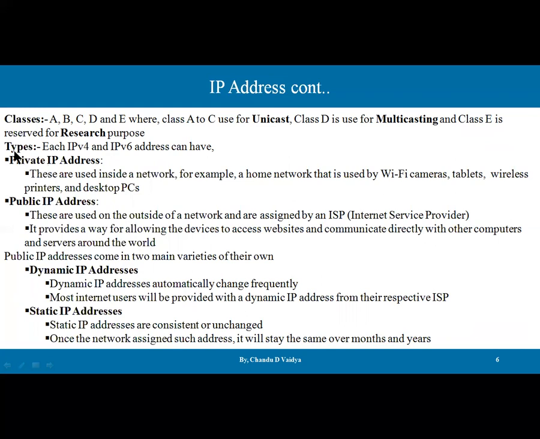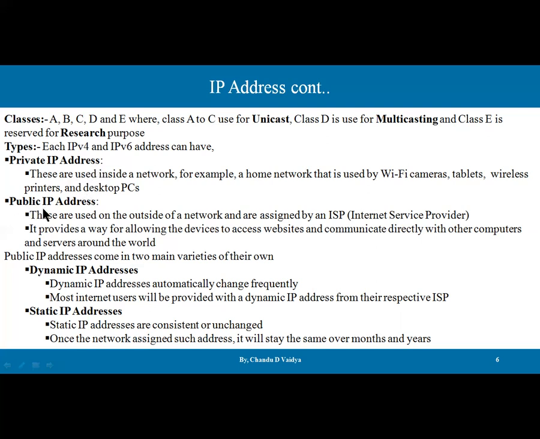Then there are the types of IP addresses. The very first type is private IP addresses. These are used inside the network. For example, in a home network, they are used by Wi-Fi cameras, tablets, wireless printers, desktops, etc. And this private address can never be assigned by the ISP.